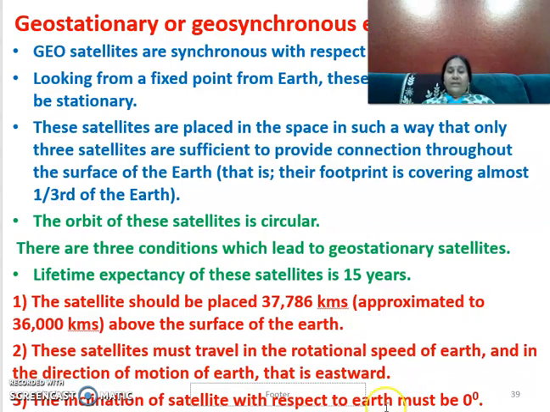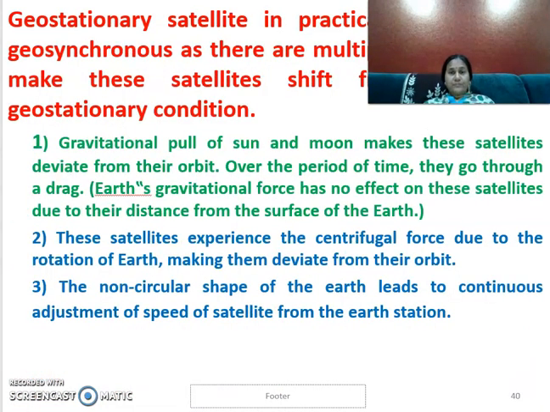And the angle of inclination with respect to Earth is equal to 0, because we are assuming there is no inclination, meaning these satellites are at an equatorial position. So when these satellites are at an equatorial position, the inclination angle is equal to 0. Here, multiple factors also apply in a practical way. If we take it in a theoretical way, we assume that no problems arise with this geostationary satellite.